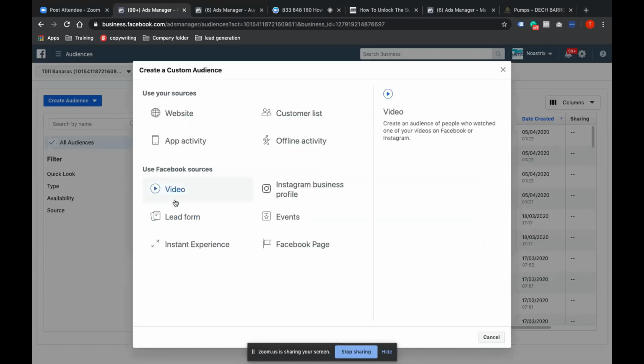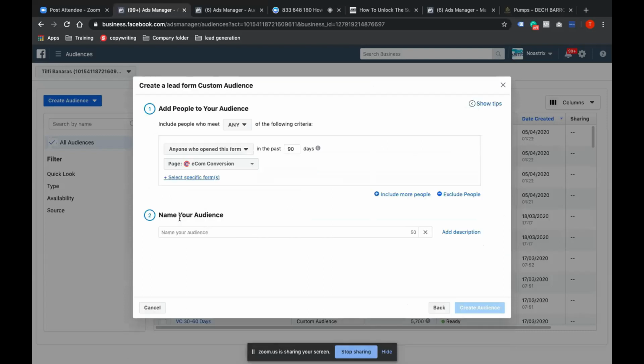Okay. So similarly, lead form. Lead form audiences include anyone who opened the form, anyone who opened but didn't submit the form, and people who opened and submitted the form. So this is pretty much easy to understand.